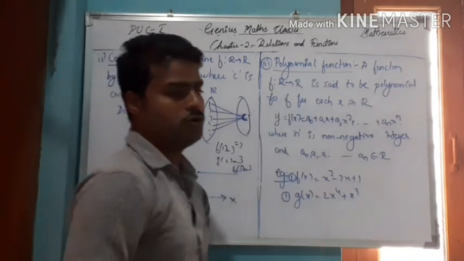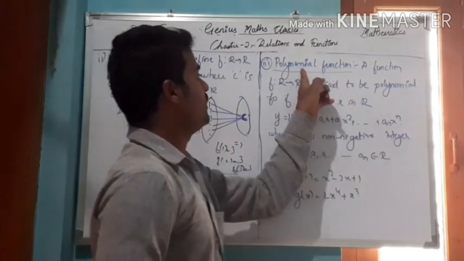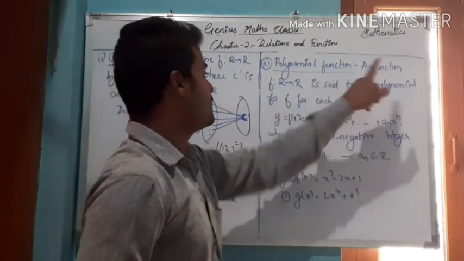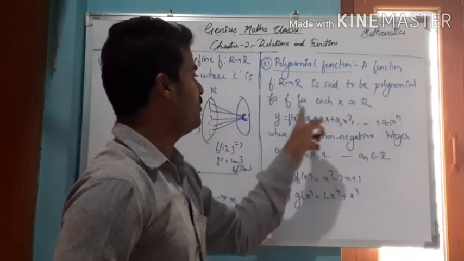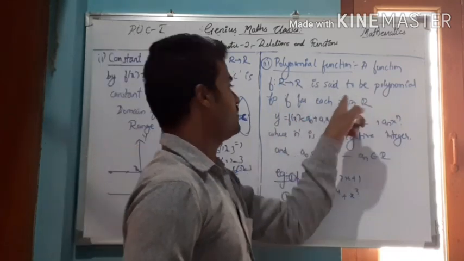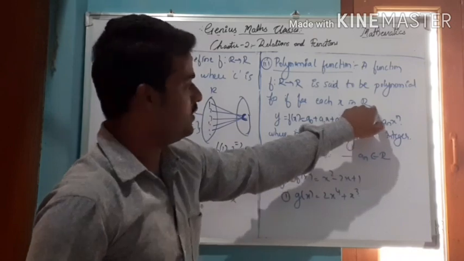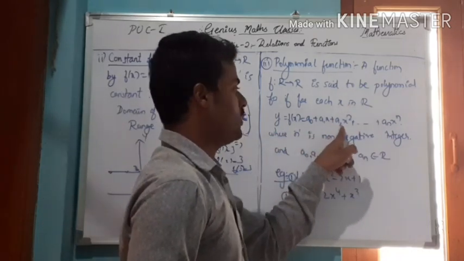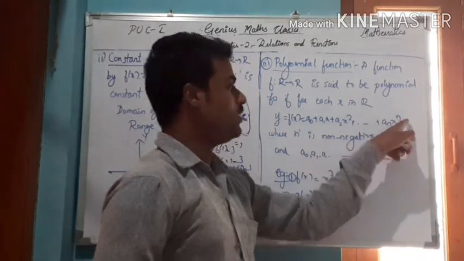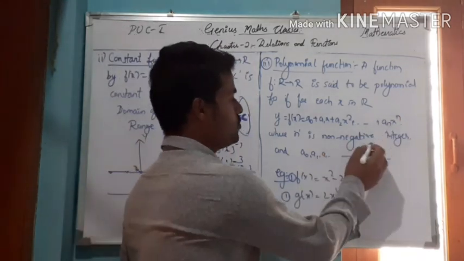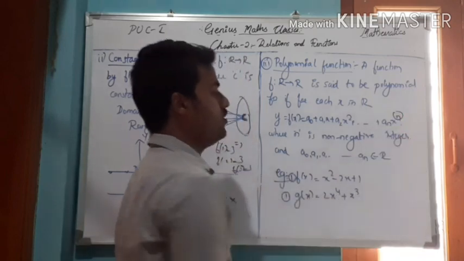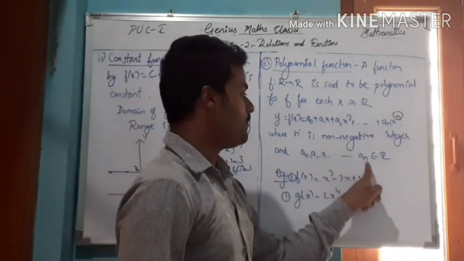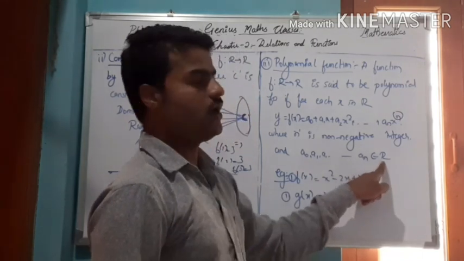The next one is the polynomial function. Poly means many. A function f from R to R is said to be a polynomial function if for each x in R, it is of the form y equal to f of x equal to a naught plus a1x plus a2x square and so on up to an x raised to n, where n is a non-negative integer, and a naught, a1 and so on are all scalars, that is, constants belonging to R only.